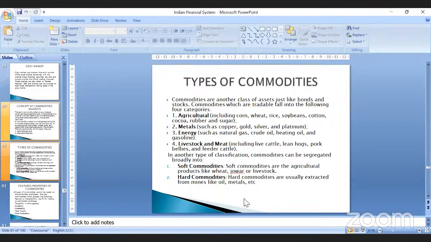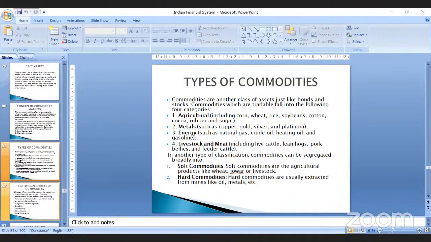Now, apart from these 4 classifications, that is agriculture, metal, energy, livestock and meat, you can also segregate commodities into 2 types. One is soft commodities, which are based on agriculture products and livestock. The other is hard commodities, where you're talking about the metals, mines, or energy resources which are extracted.